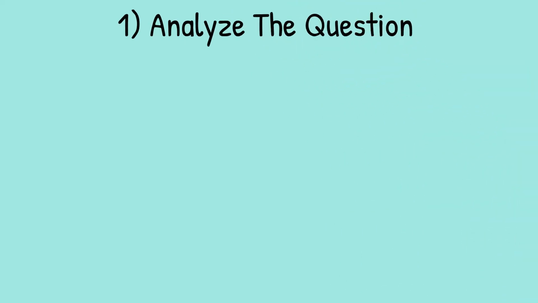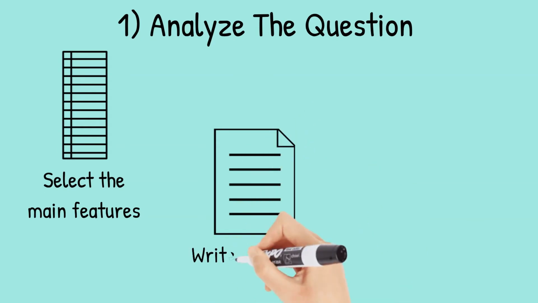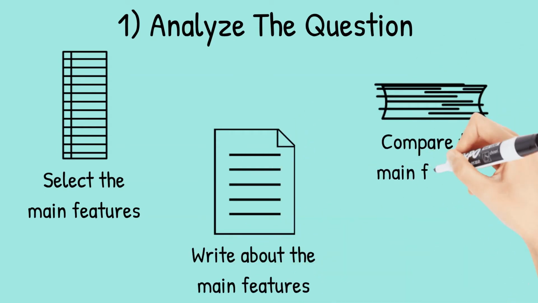Sentence 2 tells you what you have to do. You must do 3 things. Select the main features, write about the main features, and compare the main features. All 3 tasks refer to the main features of the graphic. You do not have to write about everything. Just pick out 2 or 3 key features and you'll have plenty to write about.